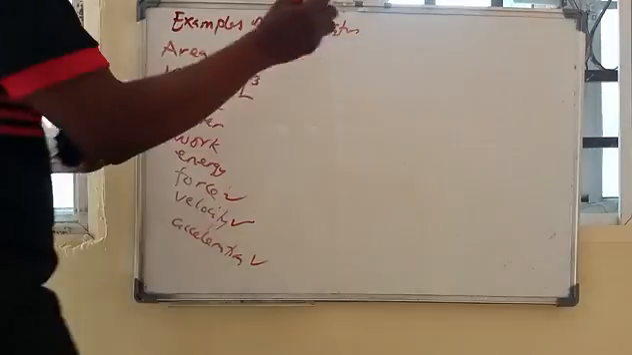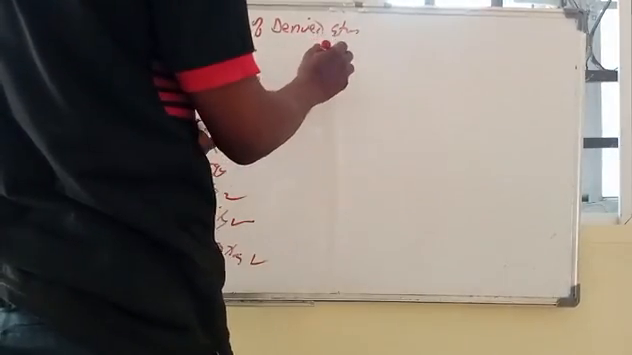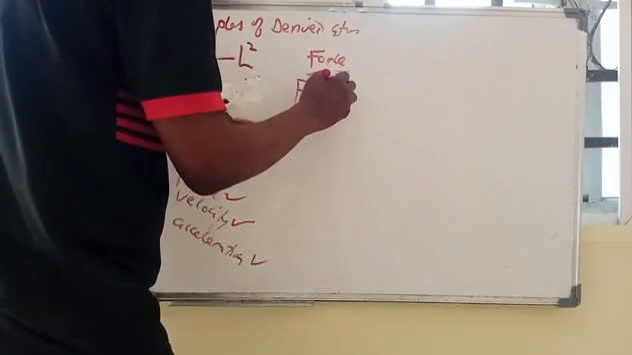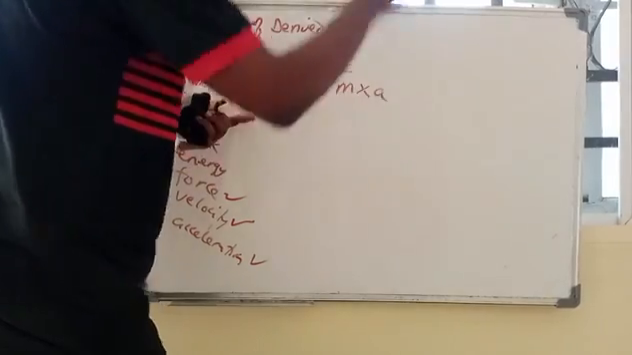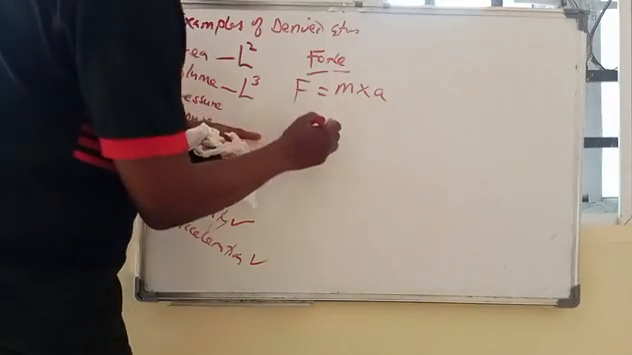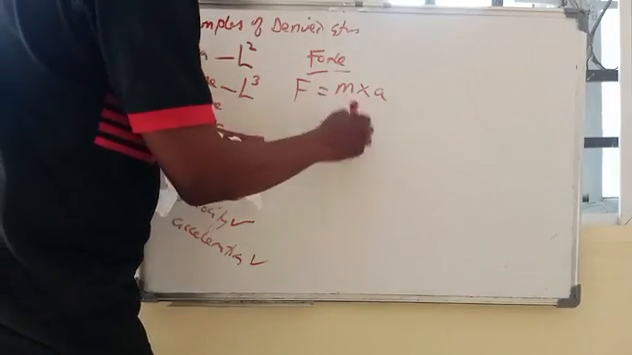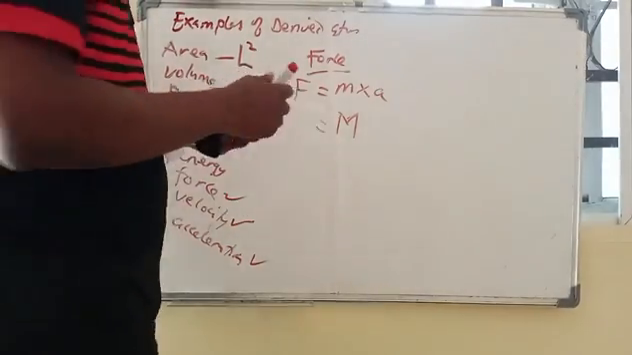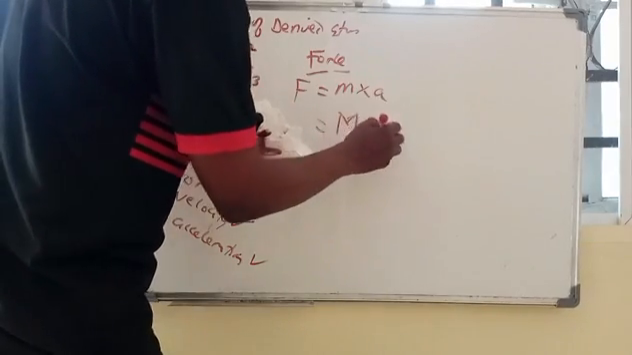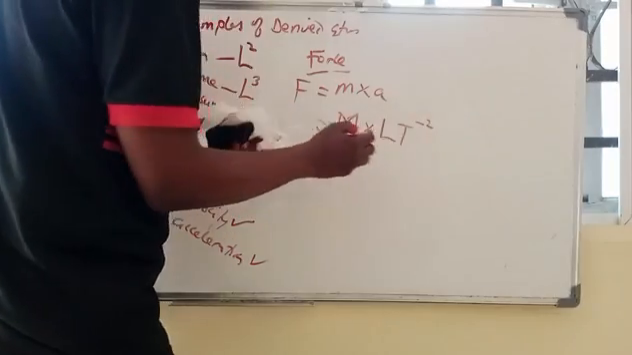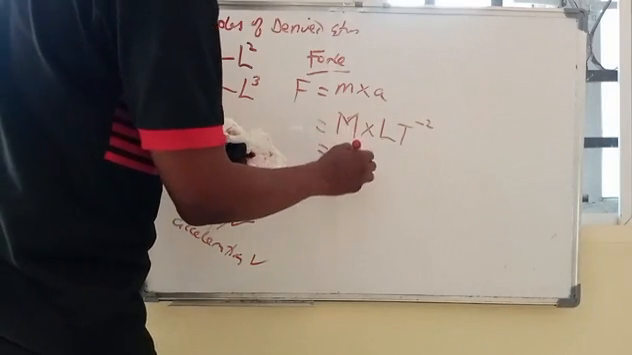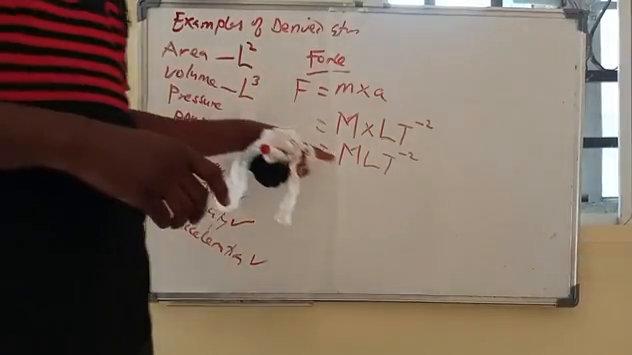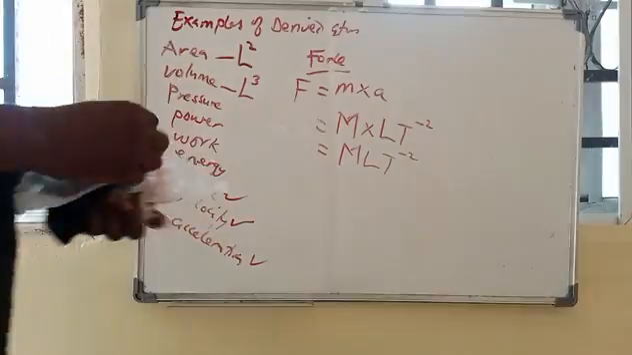Then let's look at force. We define force as the product of mass and acceleration. Mass is a fundamental quantity itself with dimension M, capital M. Then acceleration, we just found to be LT^-2. So meaning the dimension of force is MLT^-2. So we can see how force is related to mass, length, and time. So take note of that.